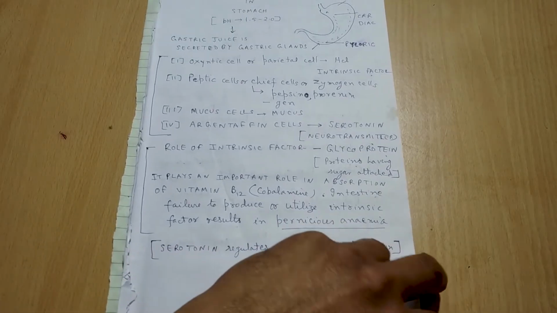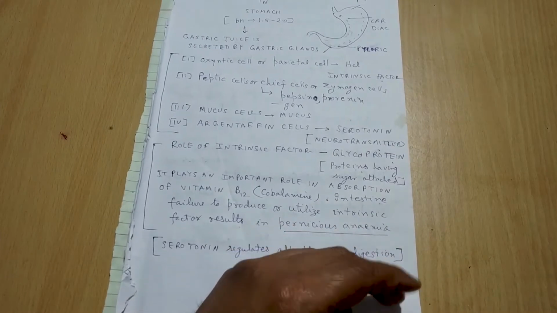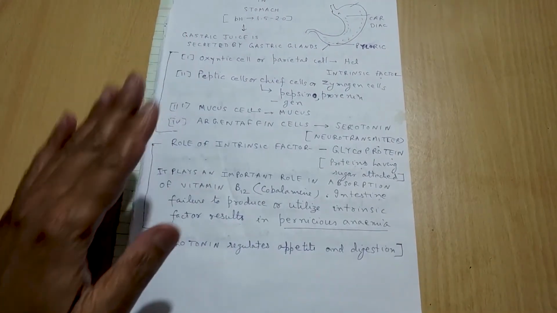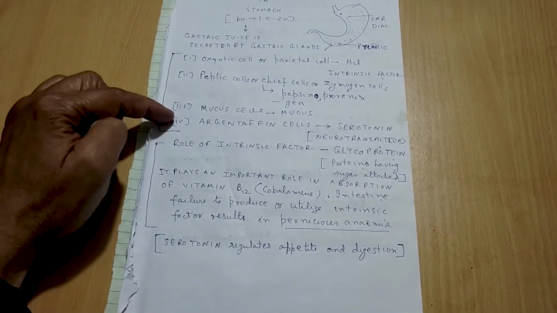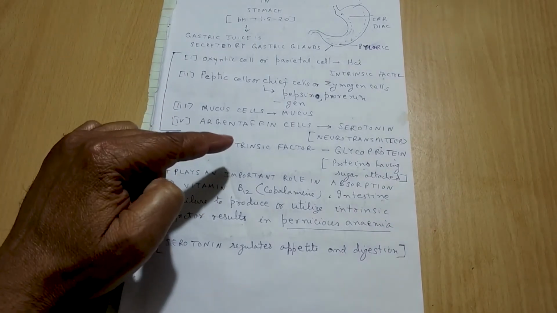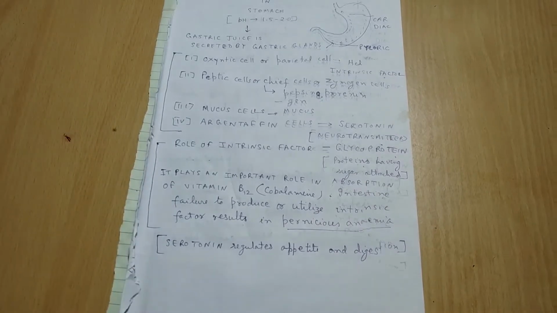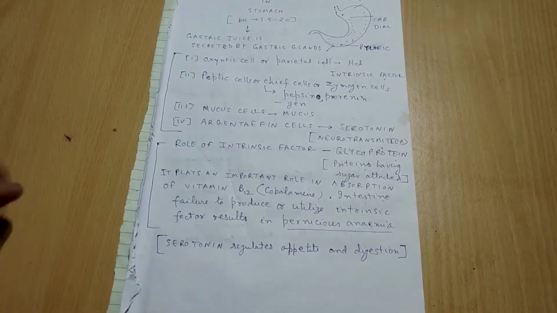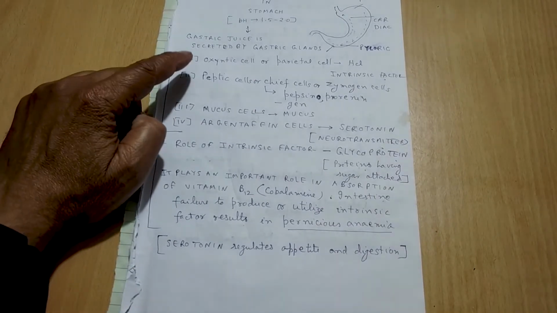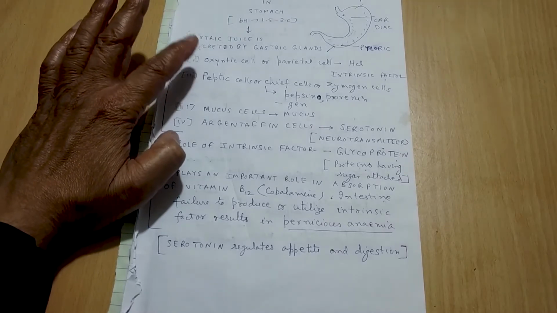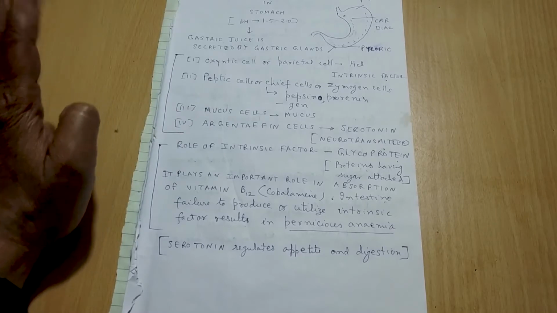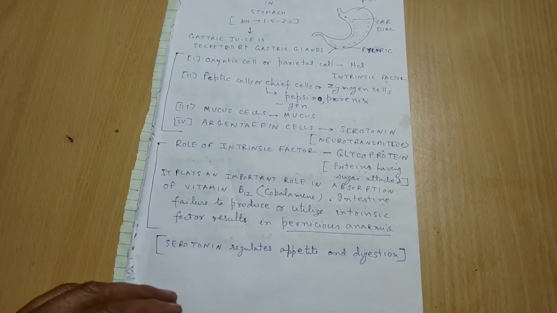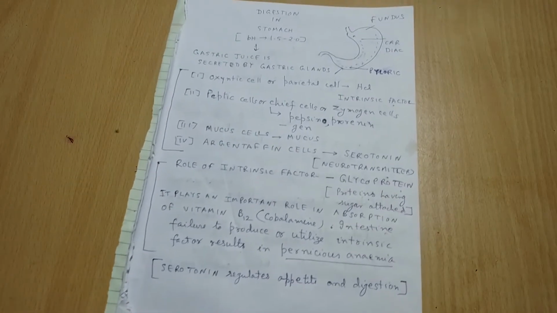Okay. Now after this, we have seen the cells: the wall of the stomach has got the gastric glands, and gastric glands are made of these kind of cells, and these cells secrete the particular kind of substances we have done. Okay, so now in the NEET exam, the question will come from here: the secretion of the oxyntic cell, peptic, mucus, and argentaffin cells, and what is intrinsic factor. This is asked in the NEET exam, questions come from here.